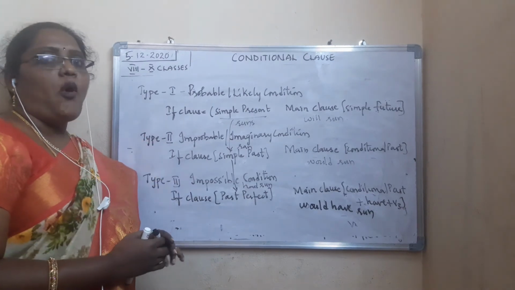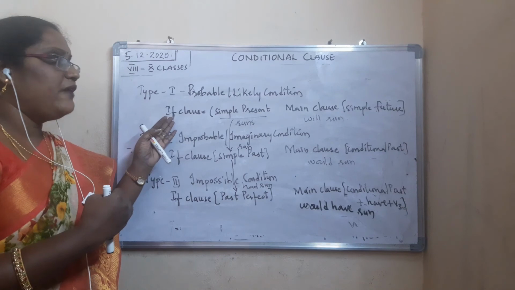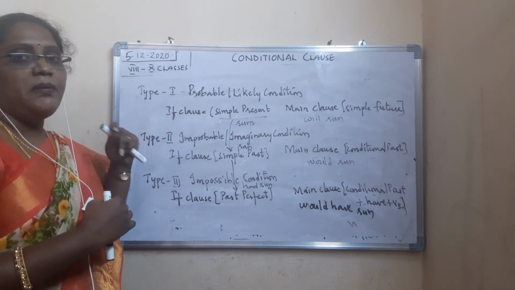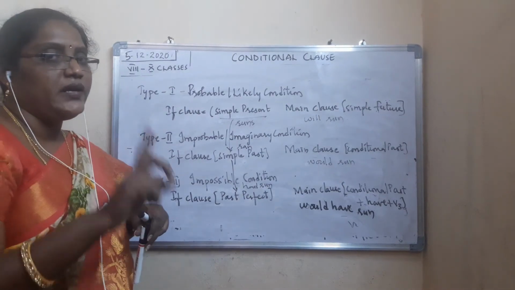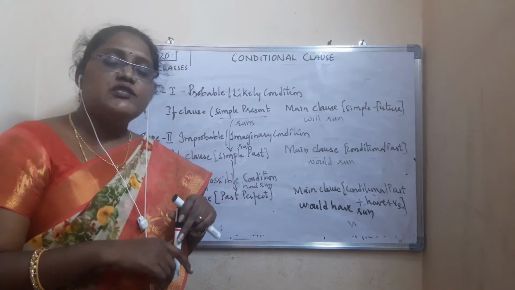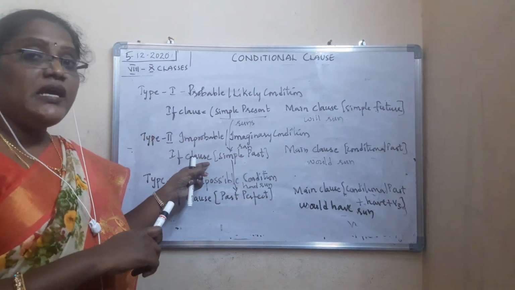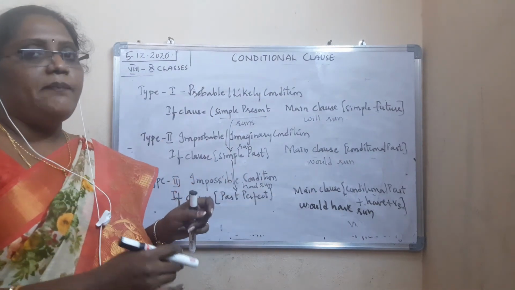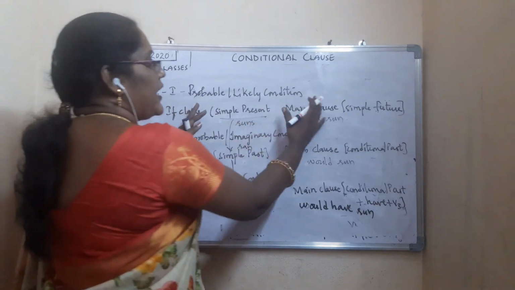It is very important. If you remember in type 1 what we have to use: if clause will be in simple present tense and main clause will be in simple future. That you have to remember in type 1. And type 2, if clause will be simple past and main clause will be conditional past. And in type 3, if clause will be in past perfect and main clause will be conditional past plus have. If you don't remember like that, immediately you can write like a chart.